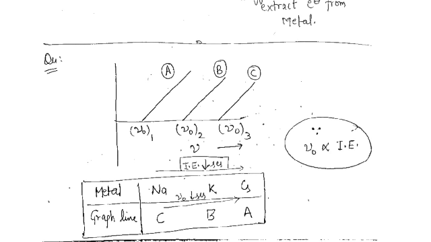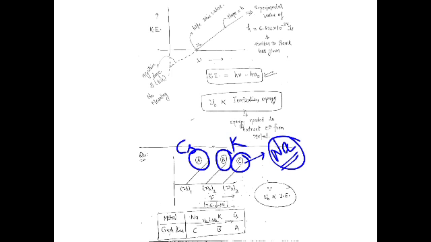Then comes potassium, so metal B would be potassium, because potassium has the second highest ionization energy in the given data, and metal A would be cesium, having the lowest ionization energy. I hope this is now clear to you.